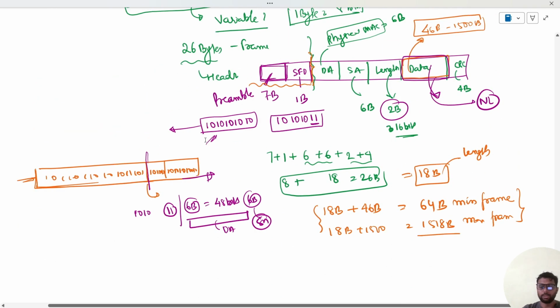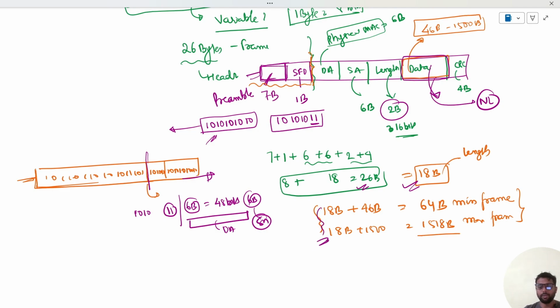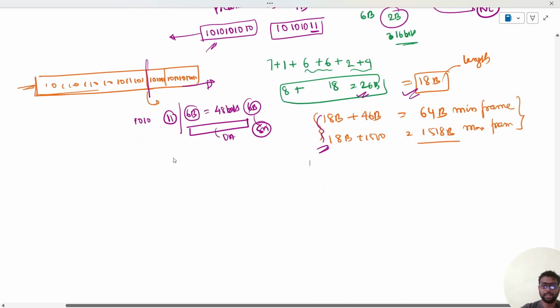Okay, so this is what is actually being done. So we have understood what the Ethernet frame is. The actual header size is 18 bytes, and the total size is 26 bytes including the preamble and SFD. And the maximum and minimum data we have seen. So now, physical addressing. Let us understand what physical addressing is.